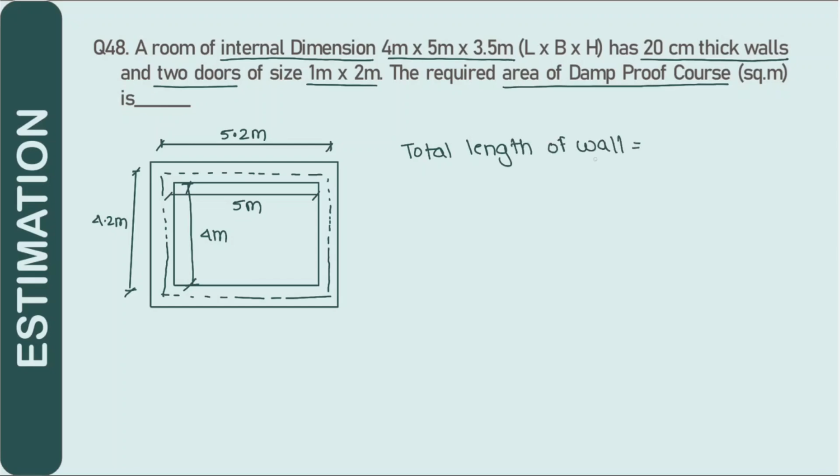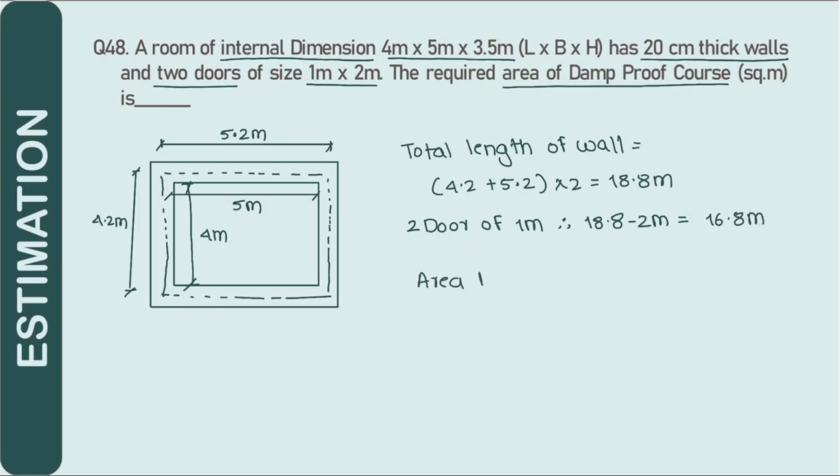The total length of the wall will be 4.2 plus 5.2 into 2 as there are 2 walls, which comes up to 18.8 meter. Then we have 2 doors of 1 meter which will not have the damp-proof course. Hence we have to reduce these 2 meters from the 18.8 which gives us 16.8 meters. Total area of DPC will be 16.8 into the thickness of the wall, that is 0.2 meters. Hence the answer is 3.36 meter square.